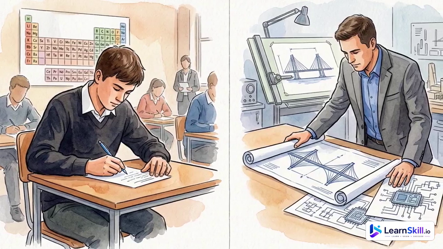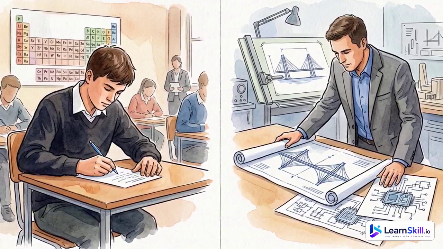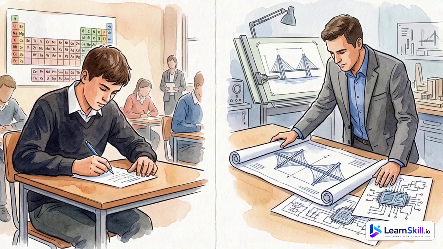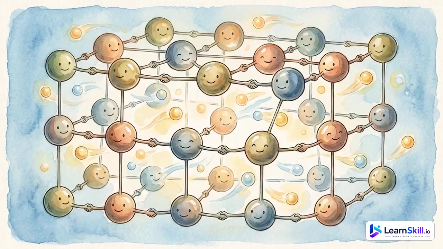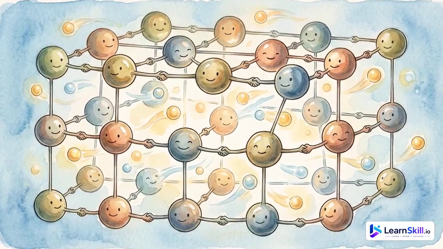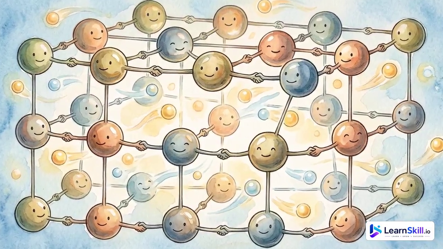Why does this matter? In your exams, questions on physical and chemical properties of metals and nonmetals appear year after year, and in life, choosing the right material for a job, from building bridges to designing computer chips, depends on understanding these two groups. Let's start with intuition.